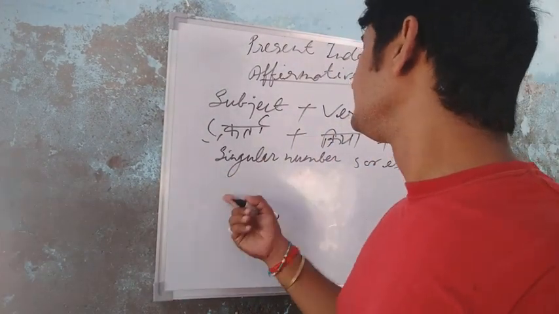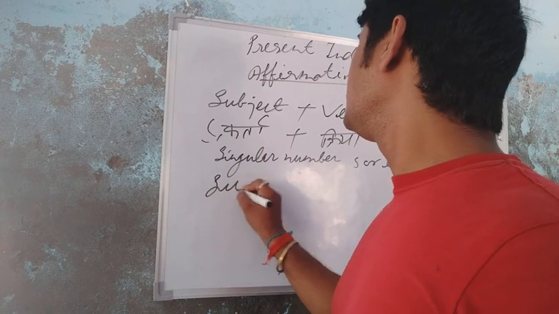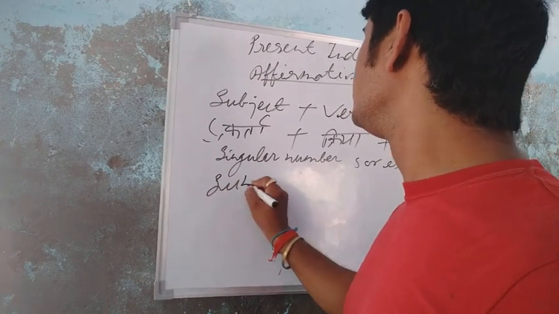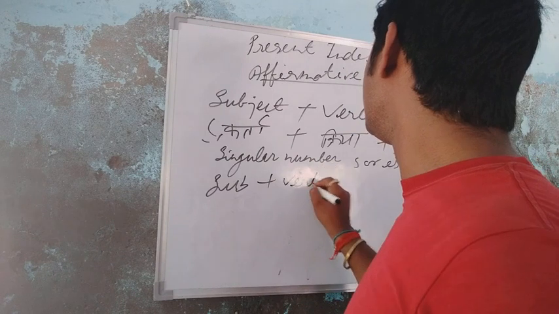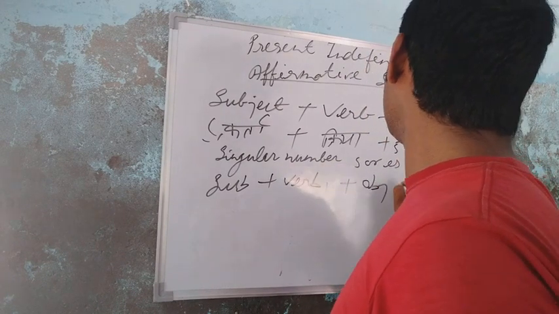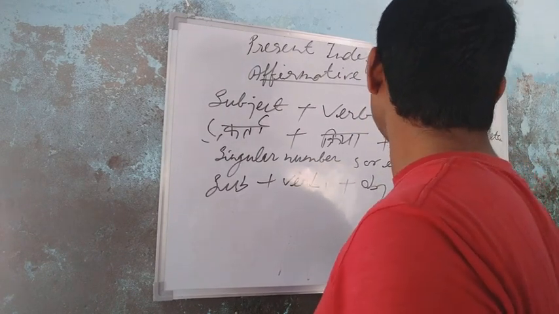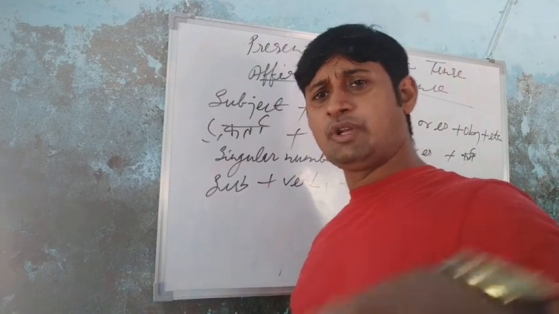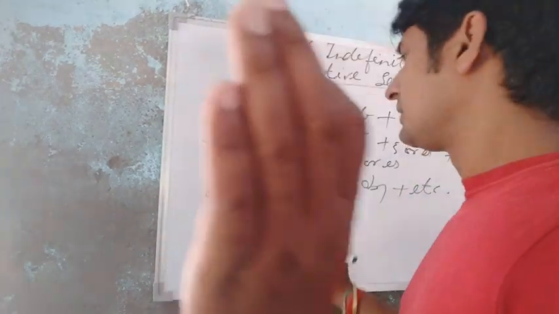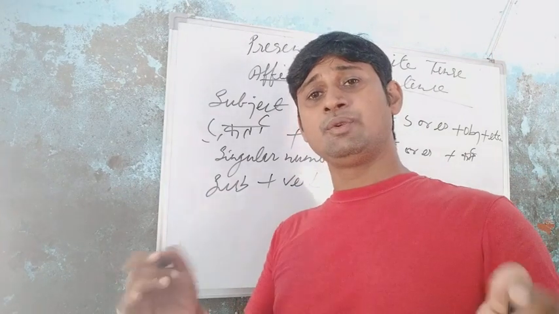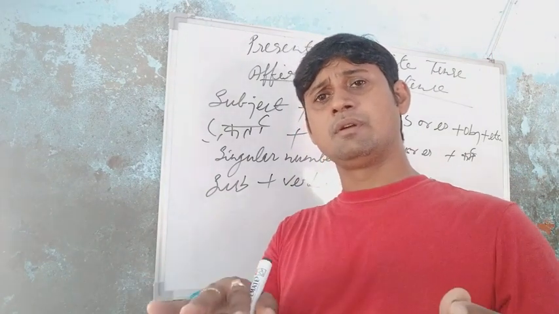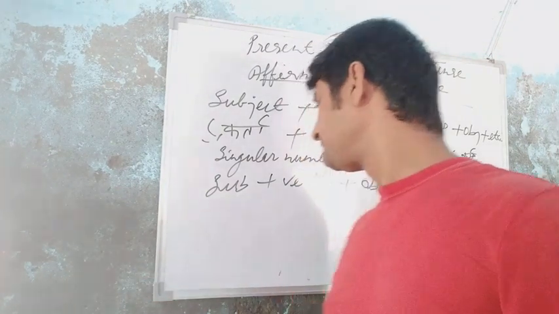First, plural number: subject plus verb first form plus object plus etc. Students, I am going to tell you where you will use s or es, and where you will not use s or es.